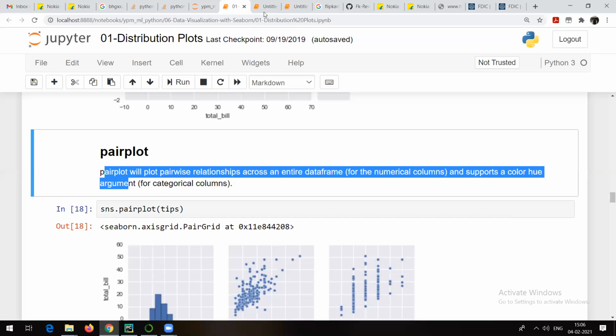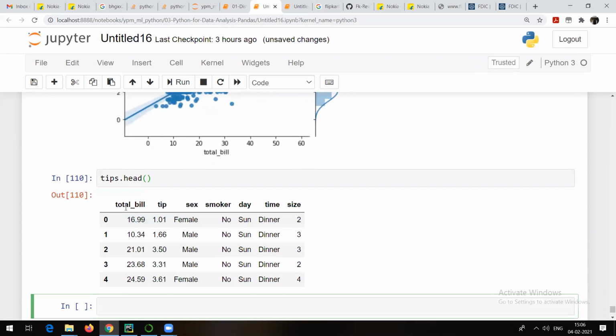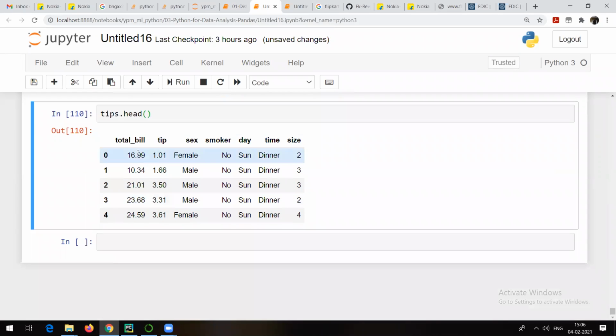So sns.pairplot. Let's try to make use of that for our data set. We know that we have this particular data set, tips, which is the name of our data set. In tips, we have total bill, tip, then sex, smoker, day, time, and size. Out of all these, total bill and tip are numerical, and yes, size is also numerical.